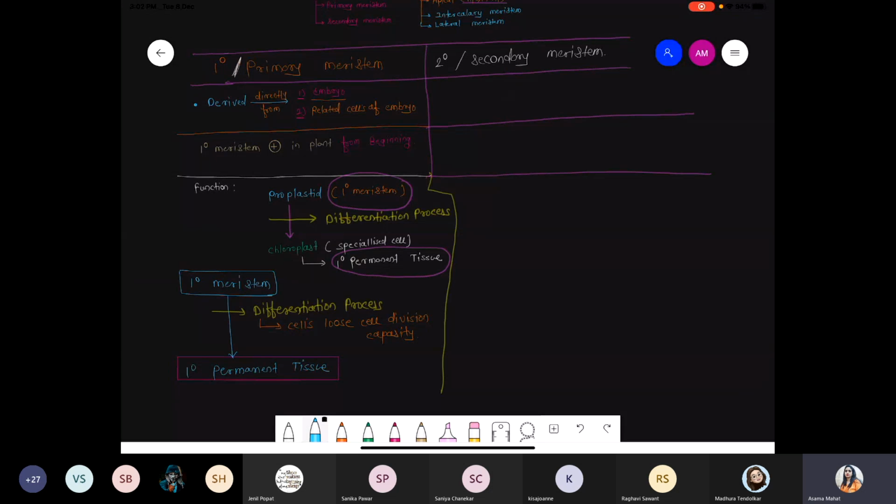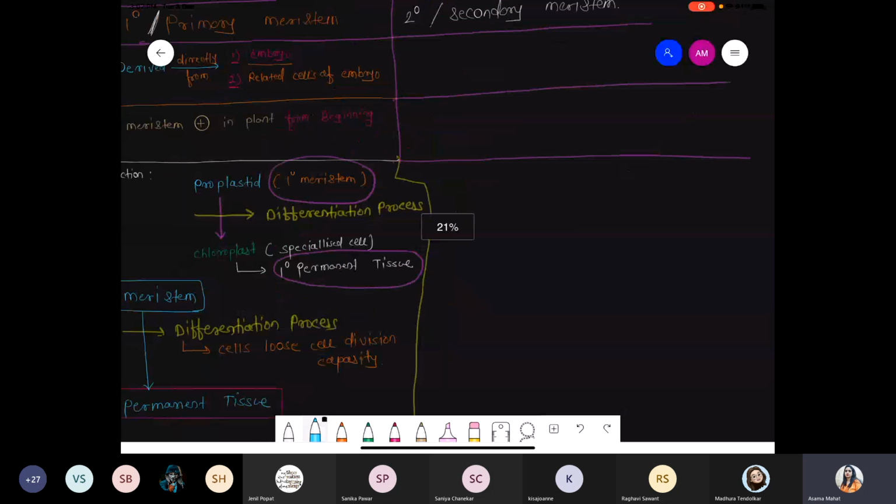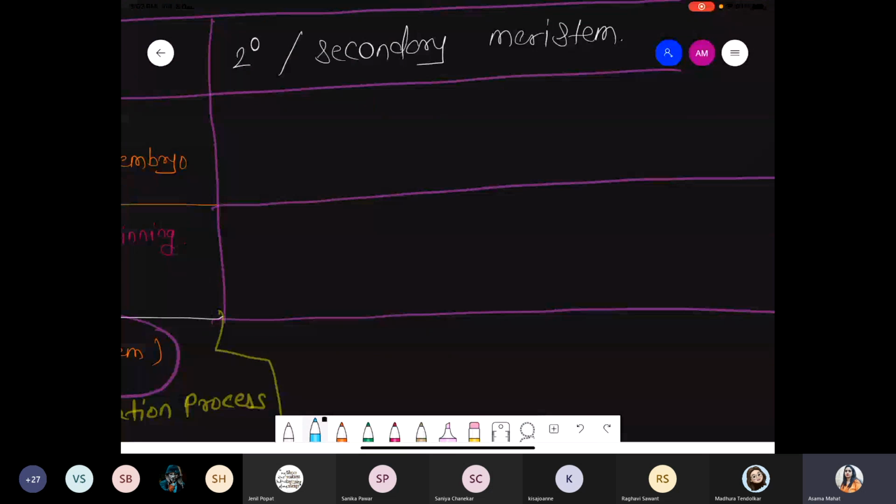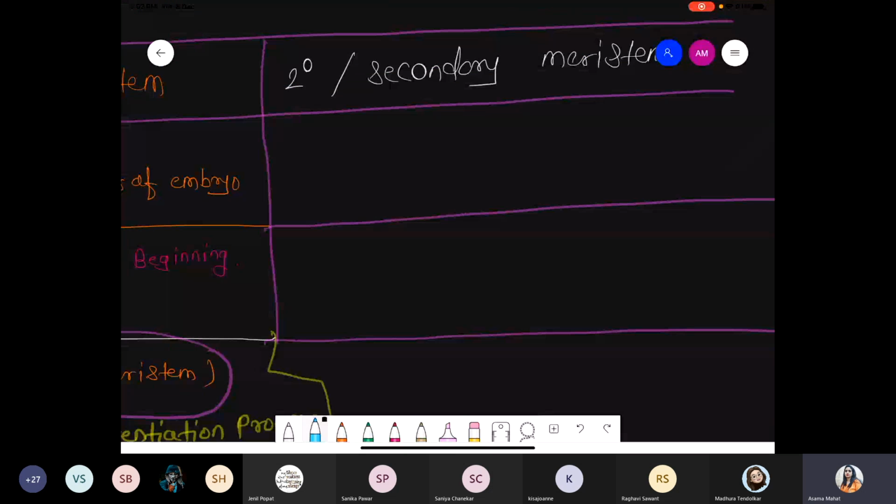Normally what happens, primary meristem form हुआ. Primary meristem undergoes the process of differentiation, and after differentiation they form a primary permanent tissue or primary permanent cell. So when you talk about secondary meristem, it is derived from primary meristem.